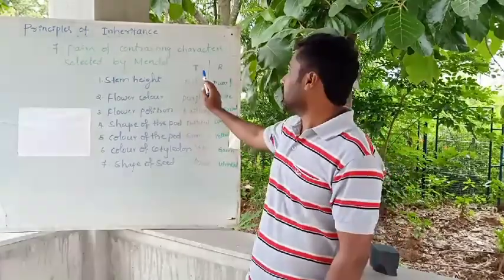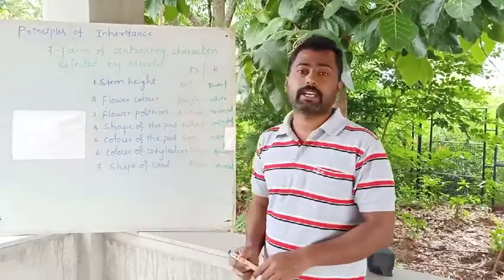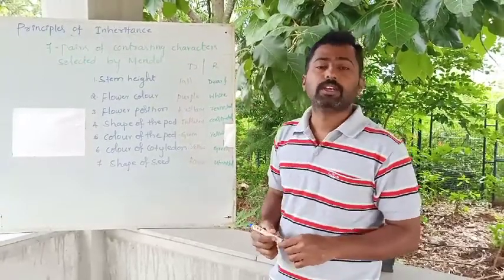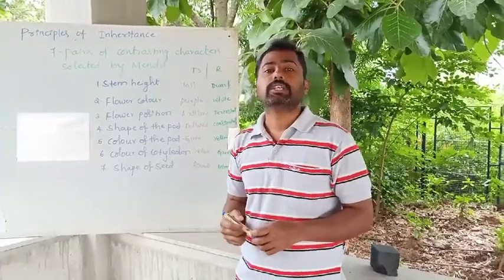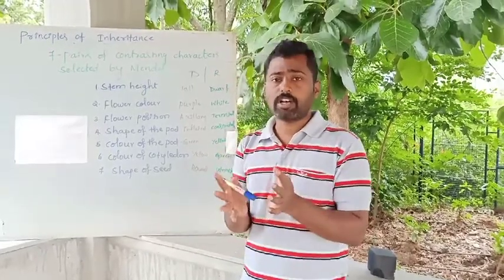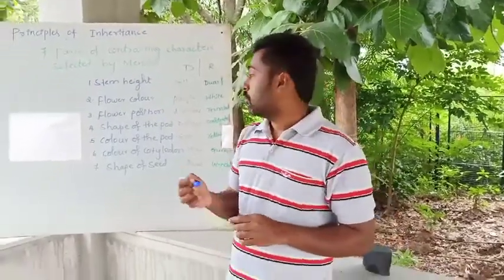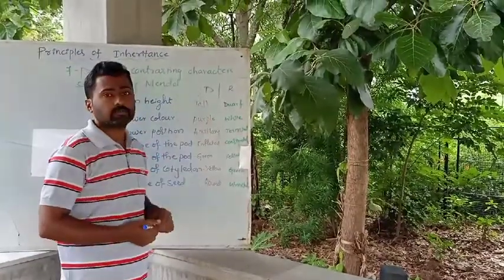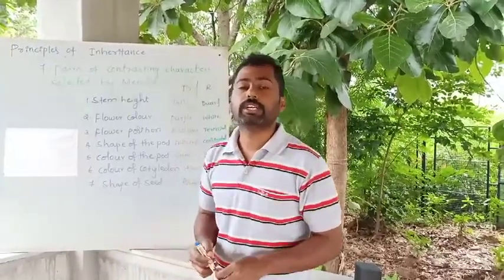Among these, one is dominant, which I have referred to as capital D. That is the dominant character. And on the other side, recessive, R. This is the recessive. Then what is a dominant? A dominant trait or character is one that expresses in the hybrid. If you carry out a cross between 2 individuals, 2 parents, we get the hybrid. The character seen in the hybrid is what we call the dominant character. The character or the gene or the factor that expresses in the hybrid is what we call the dominant factor.